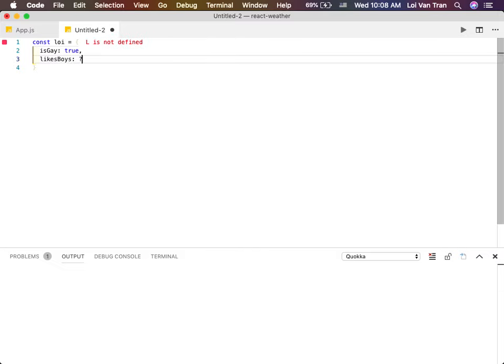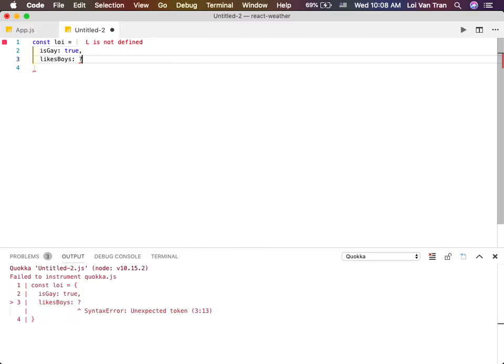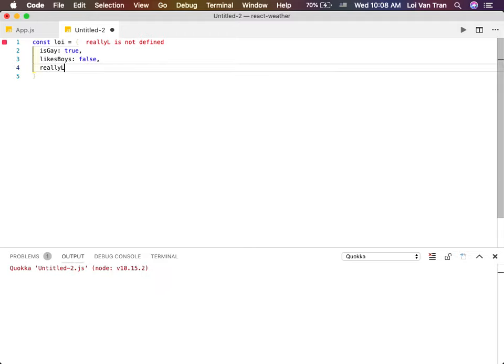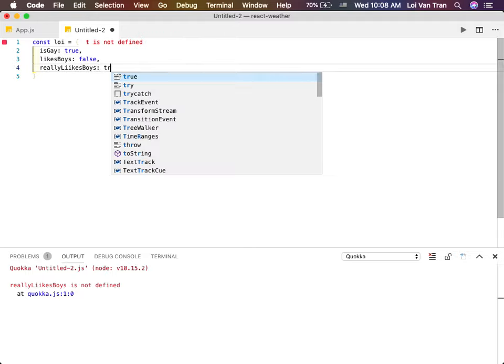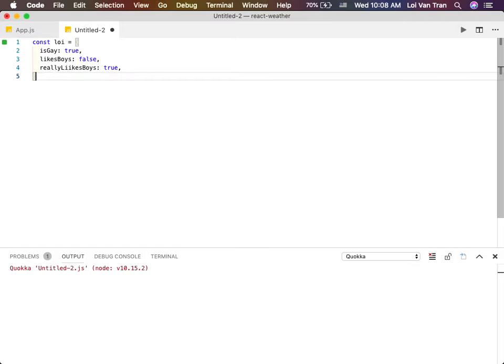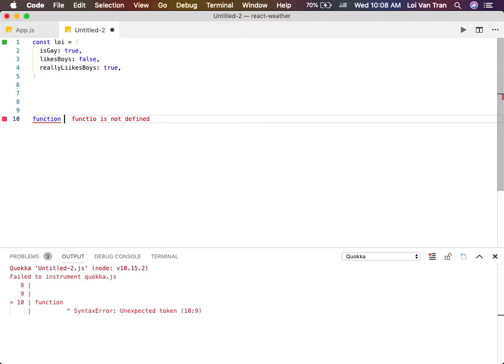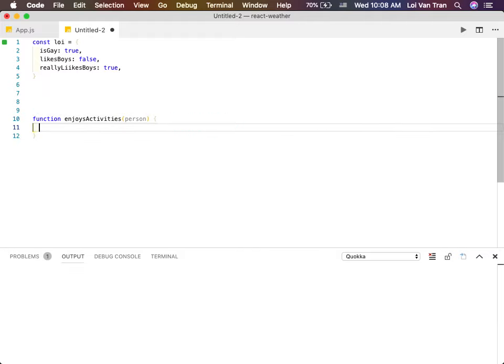What's it going to be? True. What's it going to be, guys? It's going to be false, or true. Okay? And this is going to do what in our application, guys? What's it going to do? Later on, we're going to write little functions, like enjoys activities. And it's going to take a person, and then we're going to look at that person, and we're going to decide what to do based on that person.